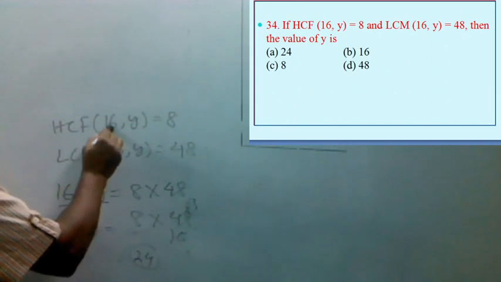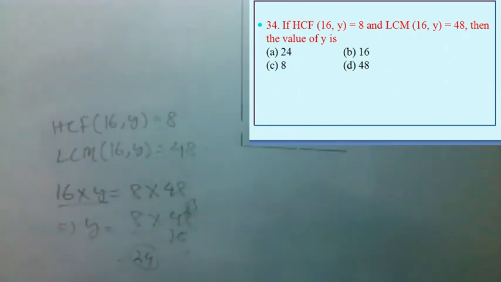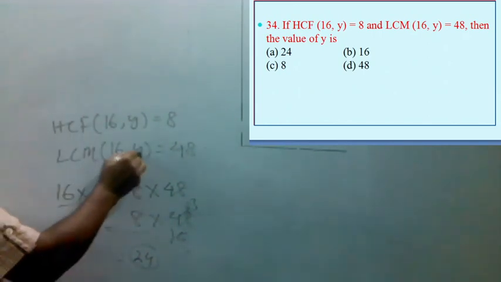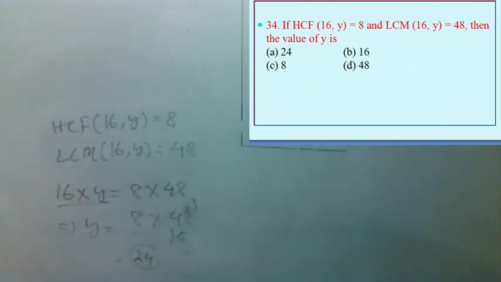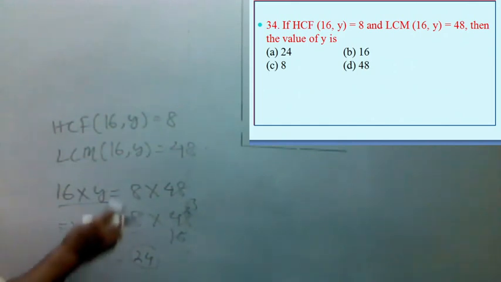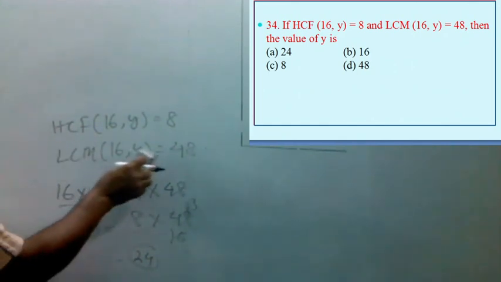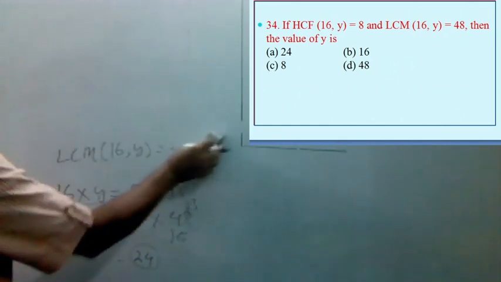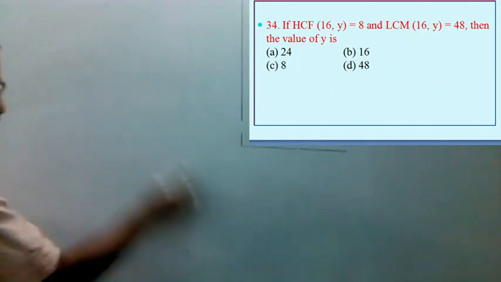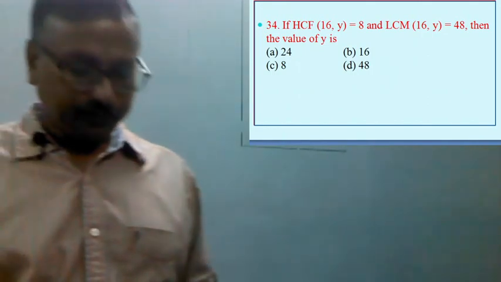That is, HCF of 16 and 24 will be 8 and LCM of 16 and 24 will be 48. 8 is common, then 2 and 3. 2 into 3 is 6, into 8, 48. Now let us go to the next question.